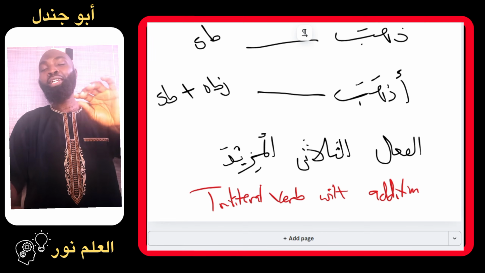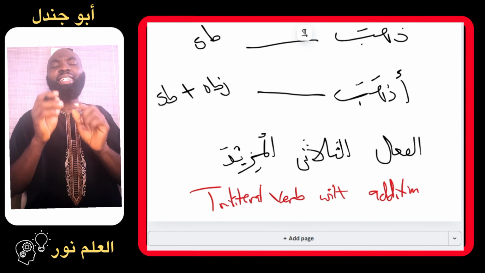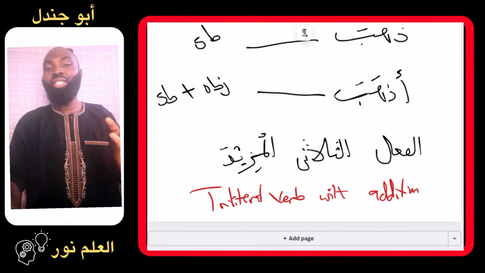And this type of verbs, they appear in different patterns. There are some that it is only one letter that has been added, like this one that we have just used here, which is the word adhaba.